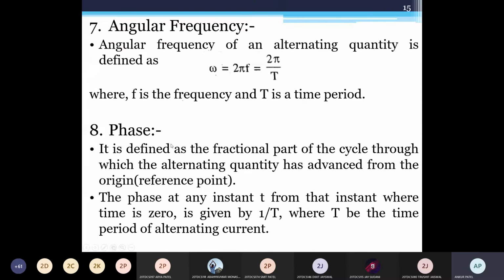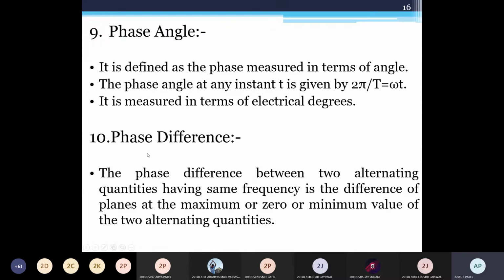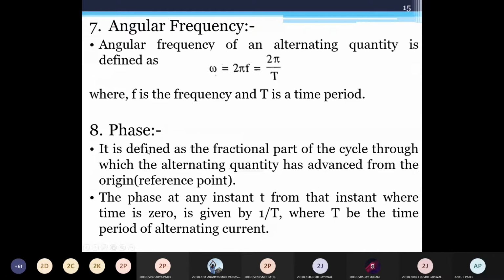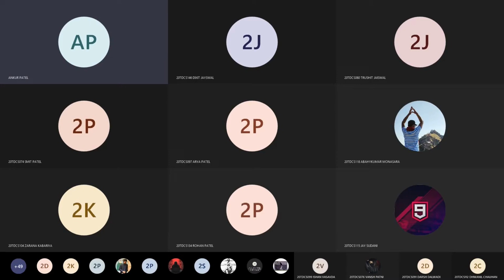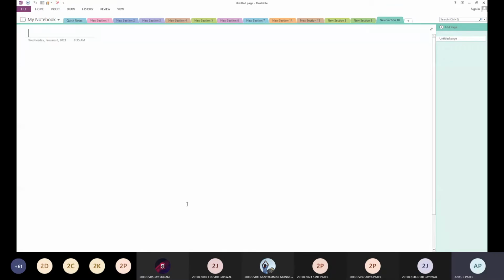Now, angular frequency, phase and phase difference. So phase means, suppose I want to show you, phase is nothing but, suppose we have two alternating quantities.